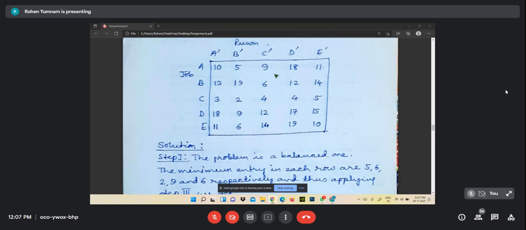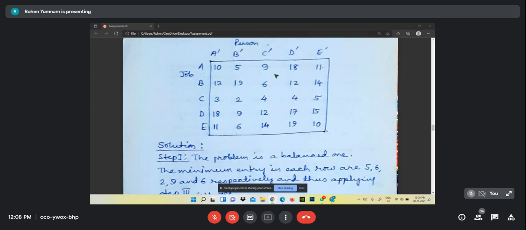I will tell you. Assignment, simply the thing is that one job is assigned to somebody. That is the concept we are using here. One job is assigned to somebody. And in this problem, what we have to think is that only one person will take one job, and only one job can be given to one person. A person cannot take more than one job. A job cannot be assigned to two persons. That is the idea we are using here. That means one job is to be assigned to one person only, and one person has to take only one job. This concept we have to use.